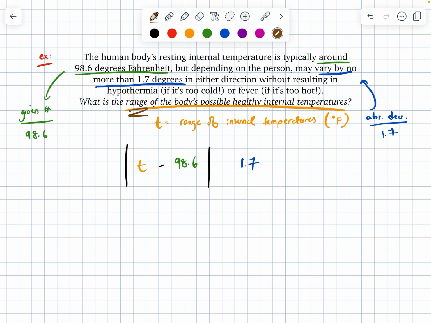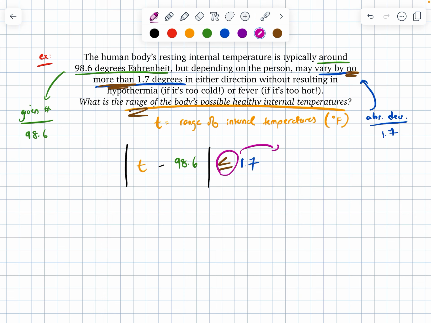Here, looking at my problem, can you see what's going to tell me what particular inequality symbol I need? Well, it's actually a series of words. No more than is going to tell me my inequality symbol. Well, if I'm no more than, that means I'm not more than. I could be either less than or equal to. Nice, I've got my inequality set up.